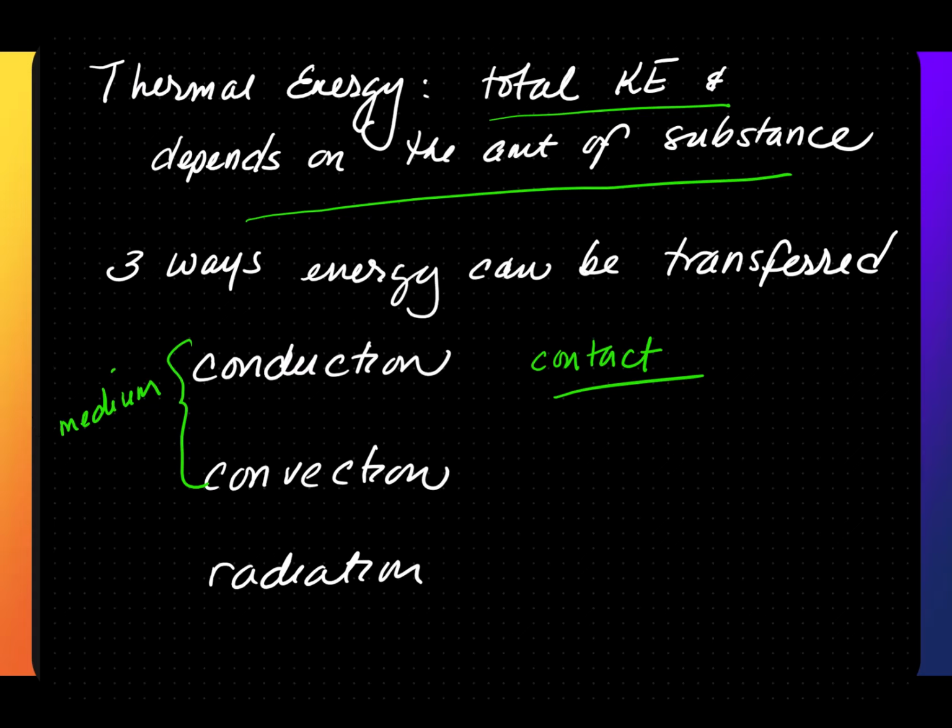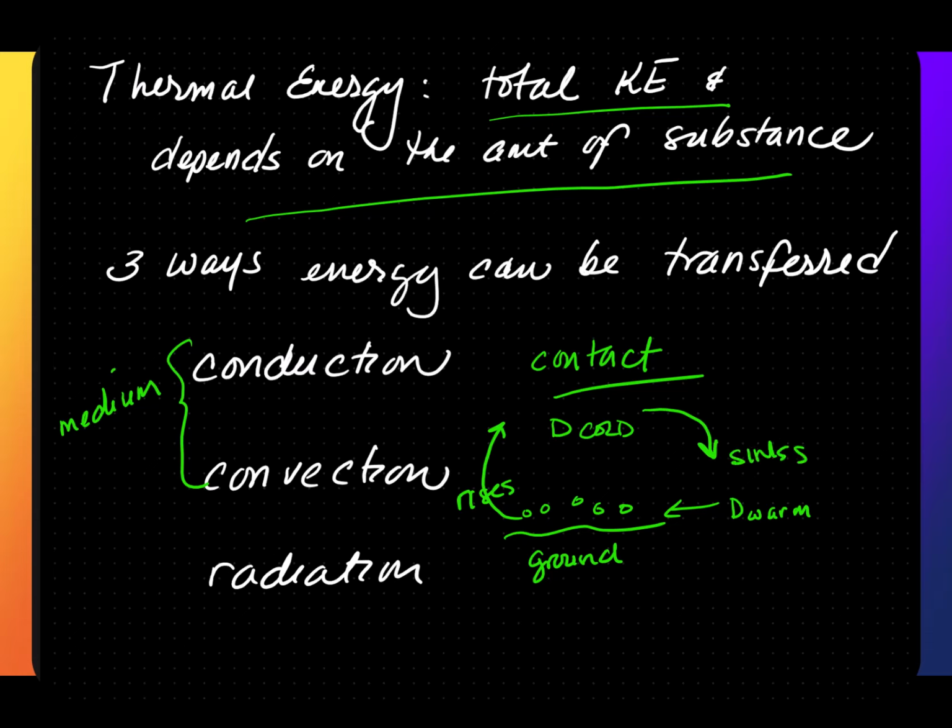On the West Coast, we have warm winters and cool summers due to convection current. In the wintertime, the ground is warmer, and what it does is it heats up the air particles right above. So when we heat up the air particles, the density of the warm air is going to be less than the density of the cold air that is above. So what happens is the warm air rises and the cold air sinks. The warm air is blown into the ocean.